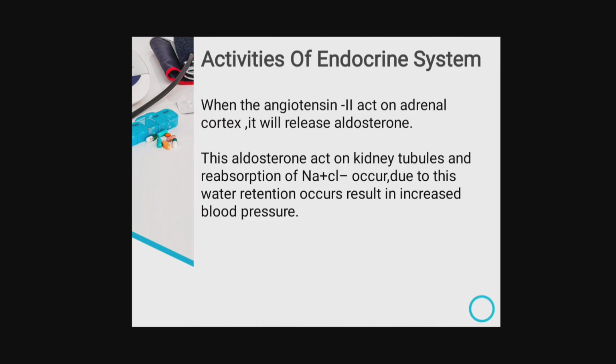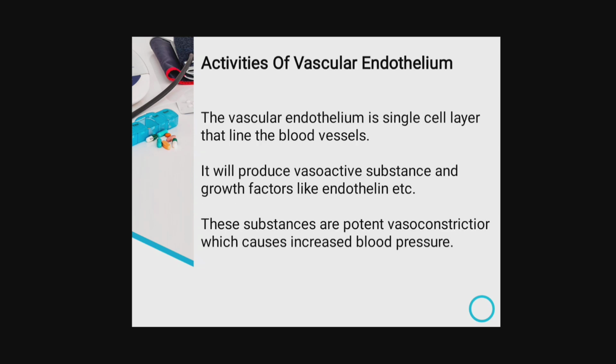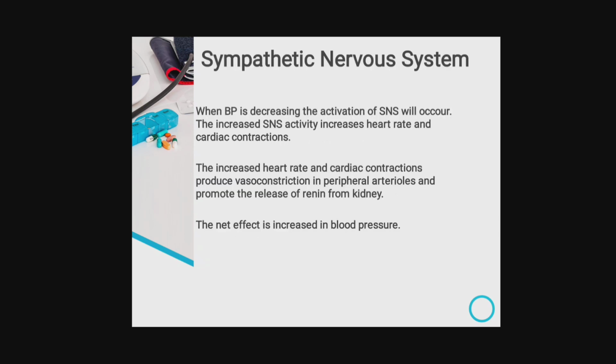Activities of the endocrine system. When angiotensin 2 acts on the adrenal cortex, it will release aldosterone. This aldosterone acts on the kidney tubules and reabsorption of sodium chloride occurs. Due to this, water retention occurs, resulting in increased blood pressure. Activities of the vascular endothelium. The vascular endothelium is a single cell layer that lines the blood vessels. It produces vasoactive substances and growth factors like endothelin. These substances are potent vasoconstrictors which cause increased blood pressure.